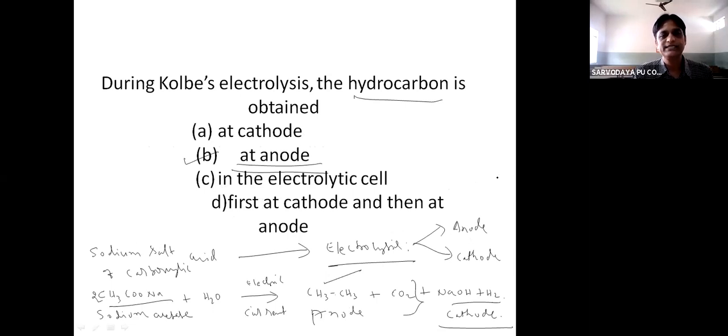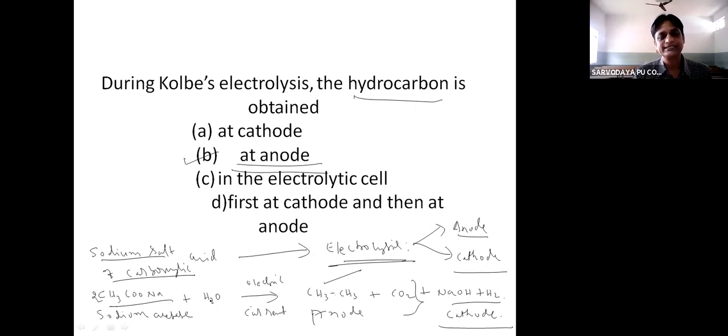Then, during Kolbe's electrolysis, hydrocarbon is obtained at. See, it is one of the methods of preparing alkanes in the lab, and Kolbe's electrolysis involves the sodium salt of carboxylic acid. Sodium salt of carboxylic acid is subjected to electrolysis to get alkane. And during electrolysis, we know that products are liberated at anode and cathode. So let us take an example to understand whether alkane is obtained at cathode or anode, or first at cathode and then at anode. So what scenarios can you expect?